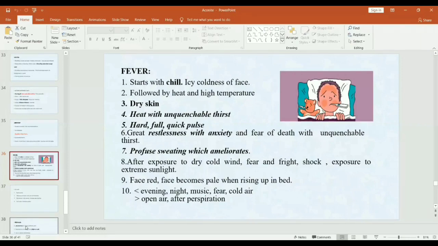Face becomes pale when rising up in the bed. It's mainly aggravated in the evening, night, by music, fear, and by cold air. They feel better in open air and after perspiration.